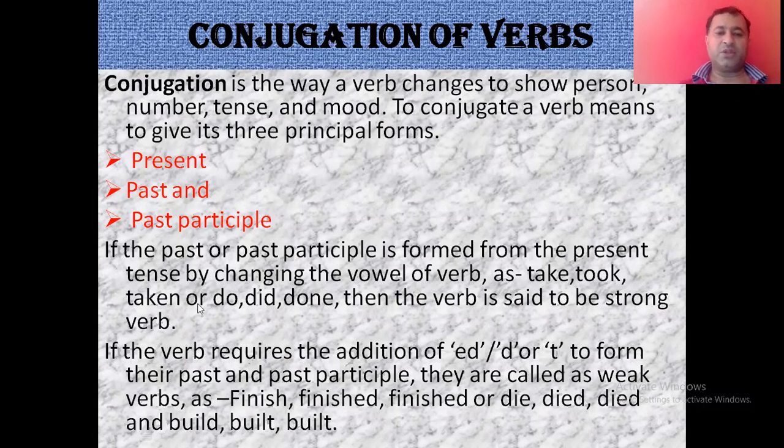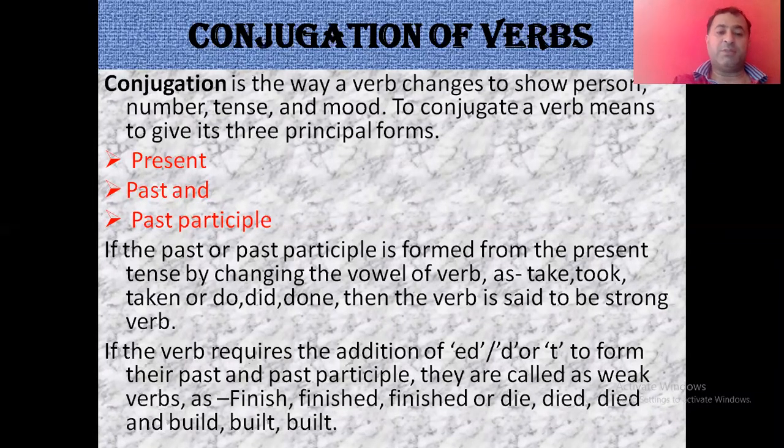अब यहाँ पे हम एक चीज और देखते हैं कि if the past or the past participle is formed from the present tense by changing the vowel of the verb, as take, took, taken, or do, did, done, then the verb is said to be a strong verb. Now, if the past, that is the second and third form, is formed by changing the vowel of the present, that is the first form, then that is the strong verb.